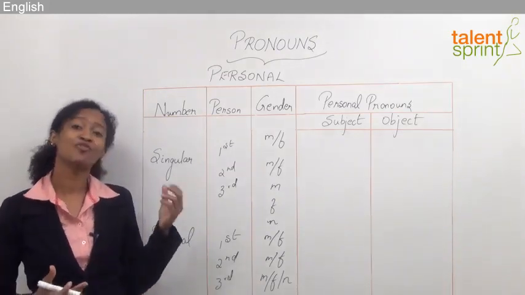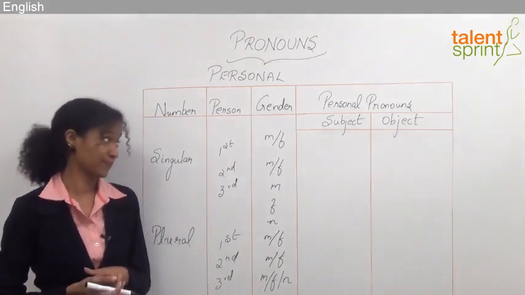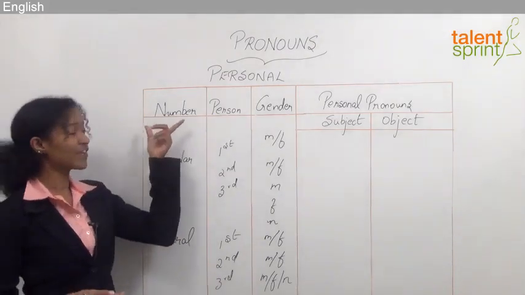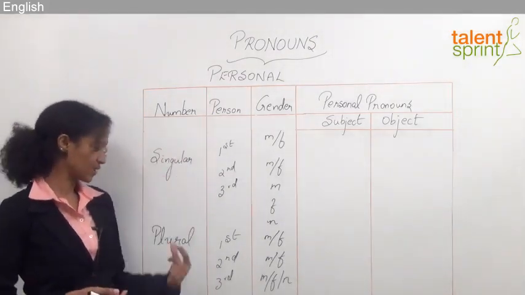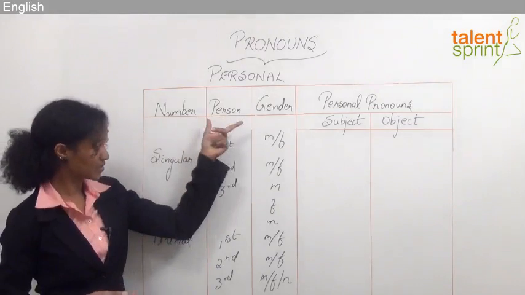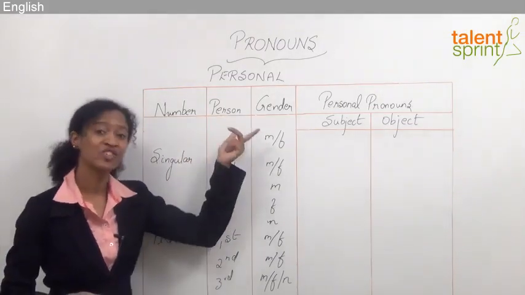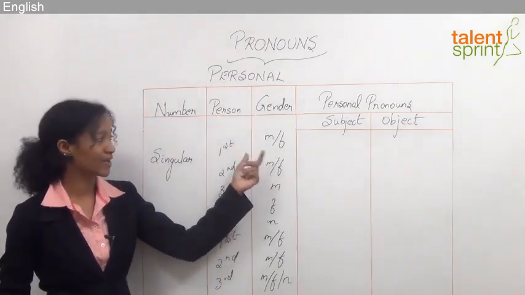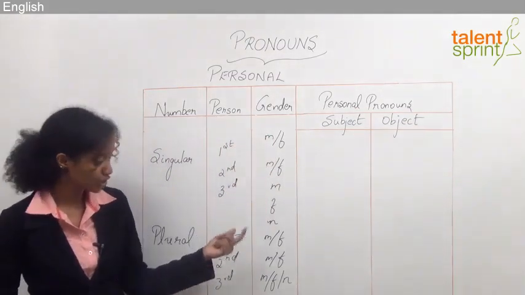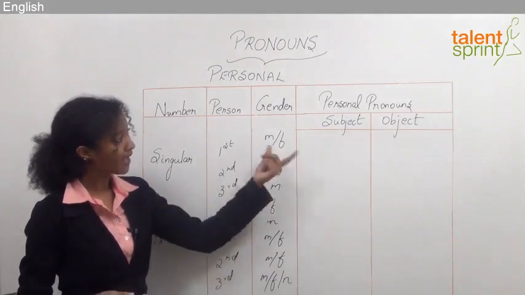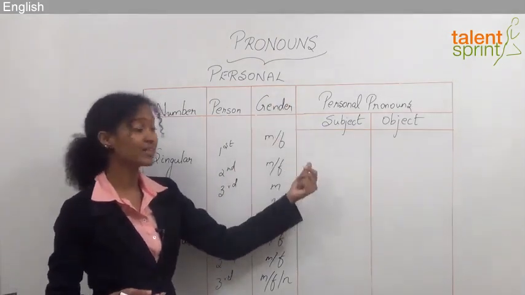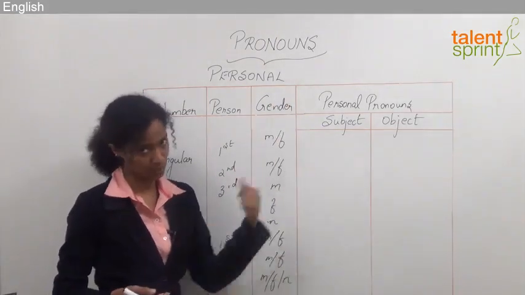Now let's look at some of the forms of these personal pronouns. We have the number, which is either singular or plural. We have the person, which is either first person, second person or third person. And then we have the gender, whether it is masculine, feminine, or the neuter gender. And then the personal pronouns are either in the subject form or the object form.